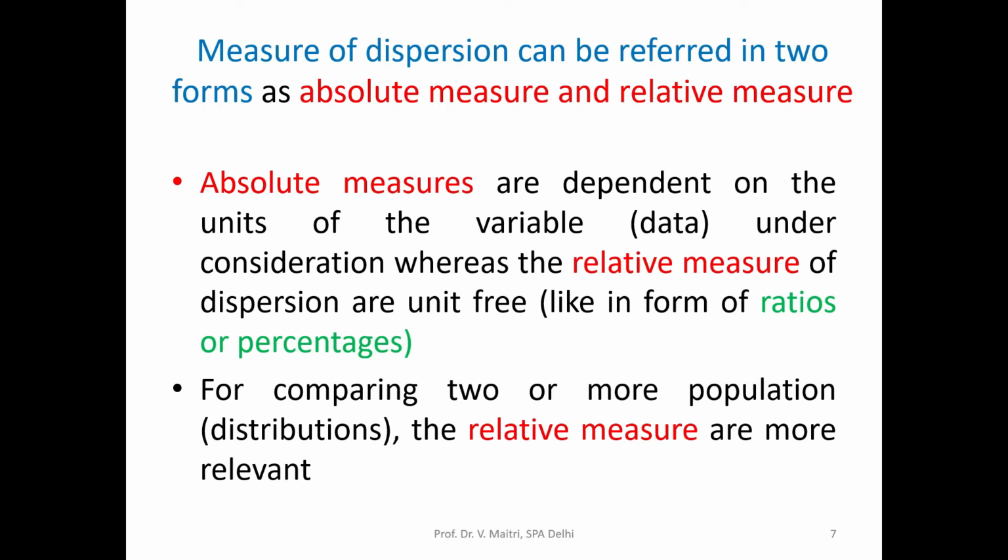So for comparing two or more populations or distributions, the relative measures are more relevant in comparison to absolute measures. Yes, absolute measures we also calculate, and they also tell us about the dispersion. But if more than one population is to be compared, the relative measure is more suitable.